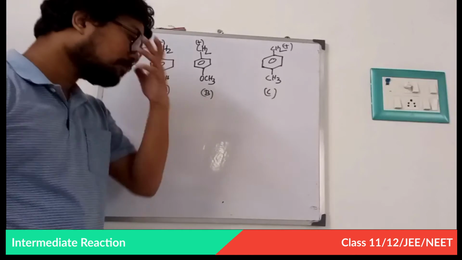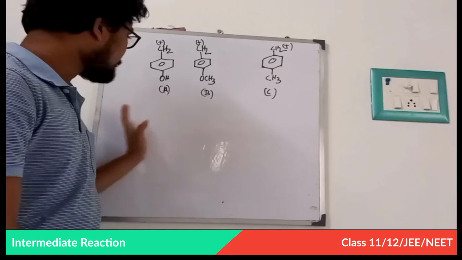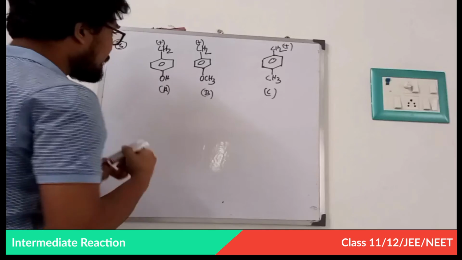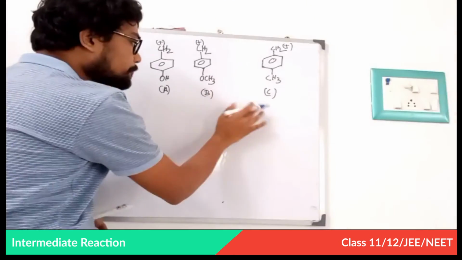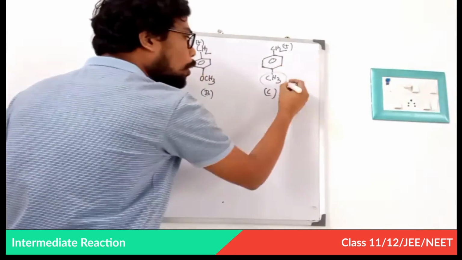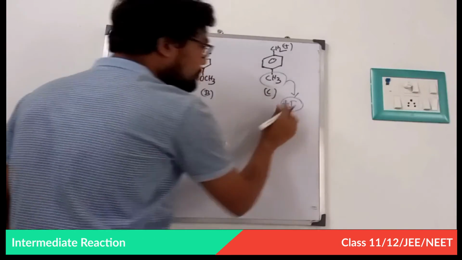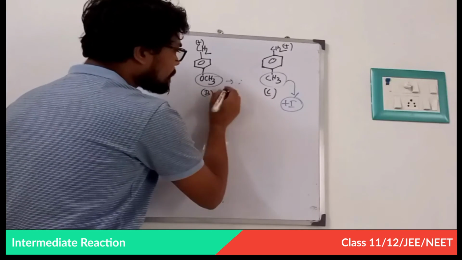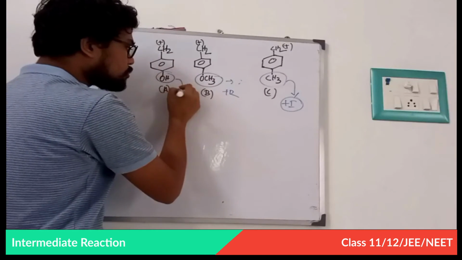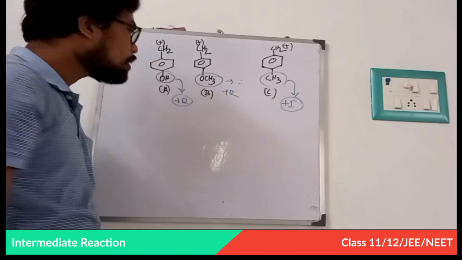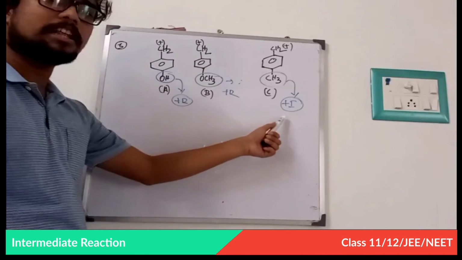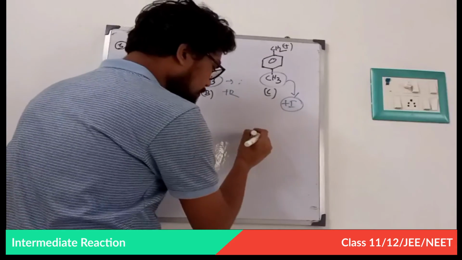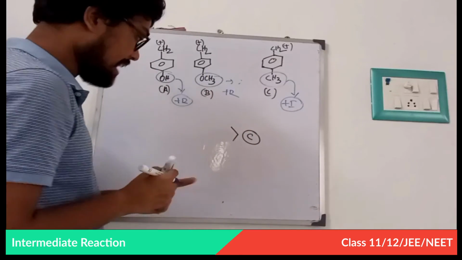Now, this is our third problem, and maybe the last problem on stability of carbocation in this class. Then I will give you a homework problem. Look at this carefully. These are all benzylic carbocations. Now, these show only a plus I effect, and this will show a plus R effect, and this also will show a plus R effect. So it is very clear that C is least stable among A, B and C.